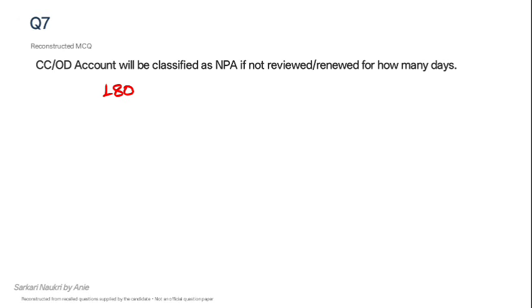And for the CCOD accounts, it is also termed as out of order. So when an account is out of order for 90 days, then it will be termed as an NPA. And there are three such instances when a CCOD account becomes out of order. First instance is when the interest is not paid. So if the interest on the CCOD account is not paid for 90 days, then it will be classified as NPA. And if it is overdrawn for more than 90 days, then also it will be classified as NPA.